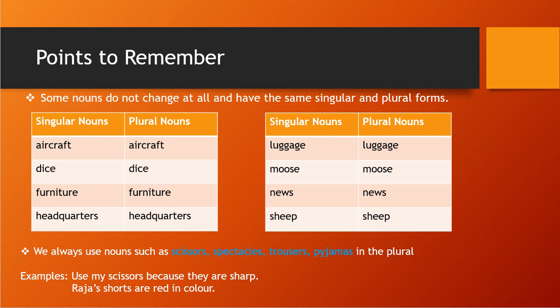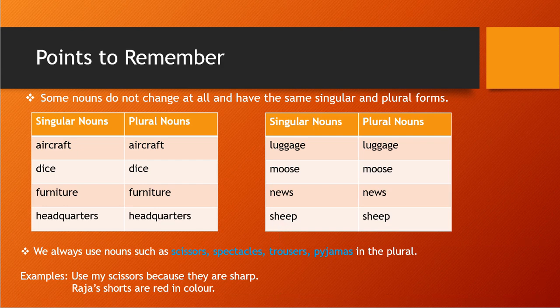Similarly dice, furniture will remain furniture, headquarters, headquarters, luggage, luggage, moose, moose, news, news, sheep, sheep. So these will remain as they are, they will not change. Okay students. So I hope you have understood this point. We always use nouns such as scissors, spectacles, trousers, pajamas in the plural. So these are some nouns which we will use as they are.